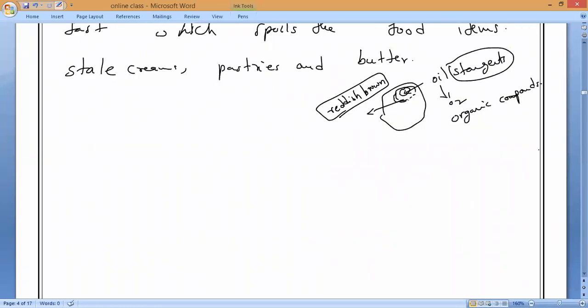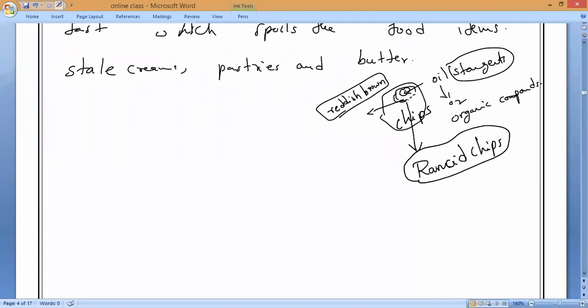So that is why we cannot expose chips, because organic compounds are formed. Those chips we call rancid chips. So what is called rancidity, and that spoiled food is called rancid food. Are these rancid food items good or bad for us? Bad for us. If it is bad, then we have to use preventive techniques. So that is what we are going to do now.